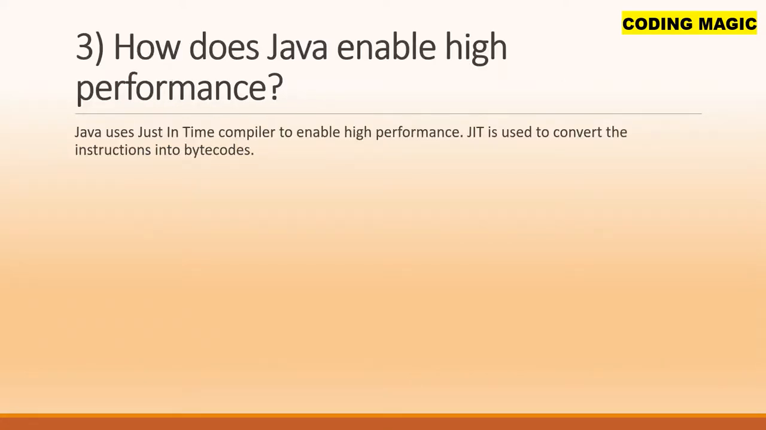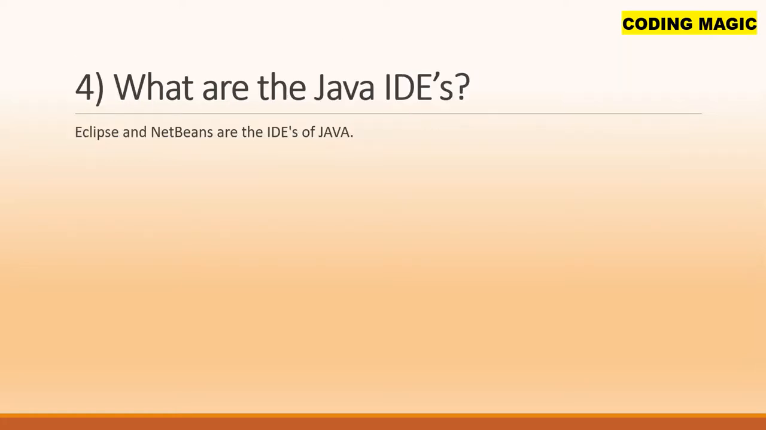How does Java enable high performance? Java uses the just-in-time compiler to enable high performance. JIT is used to convert the instructions into bytecodes.